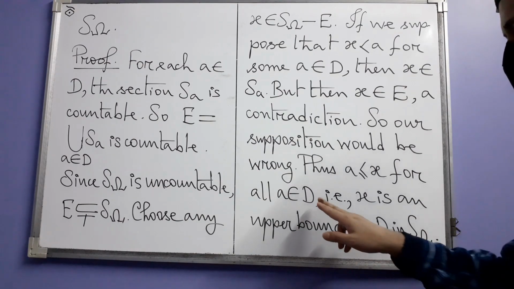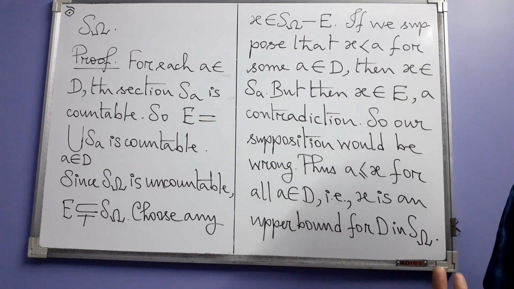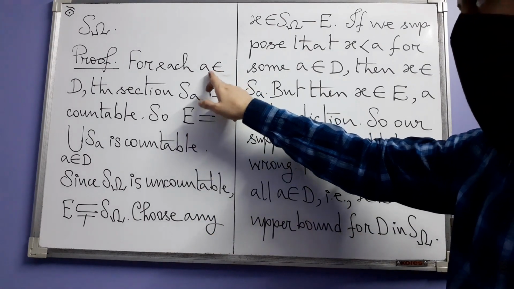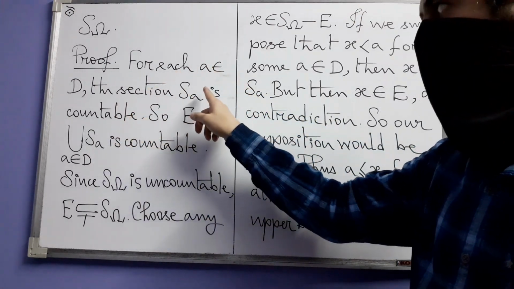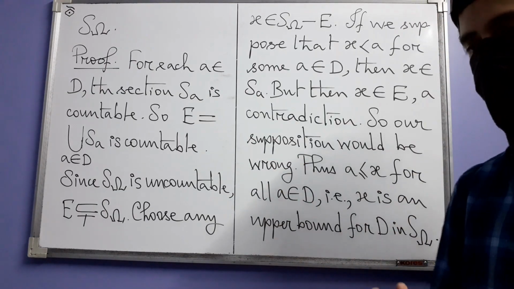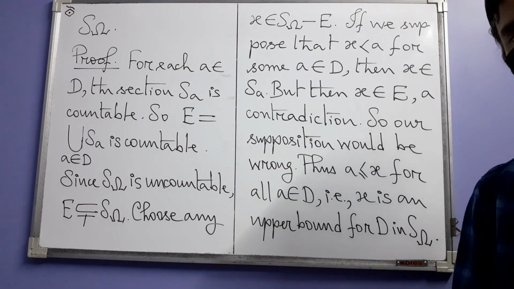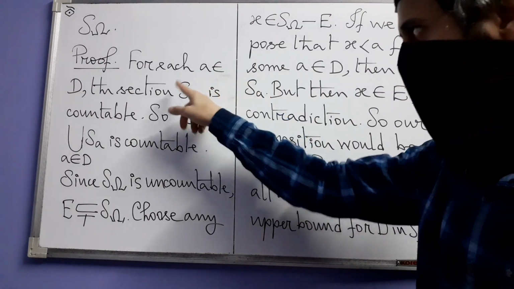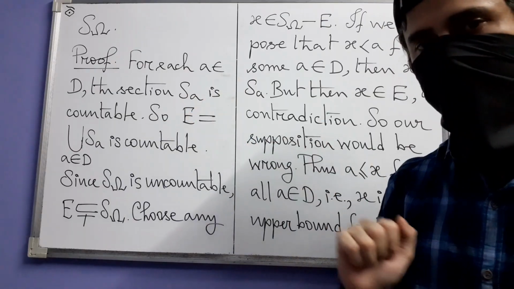So I have decided to use some other letter, say D instead. But anyway, for each element A in D, we consider the section S_A. By the properties of S omega, the section of S omega by A, that is S_A, is countable.